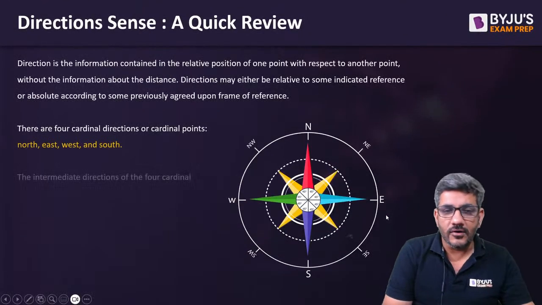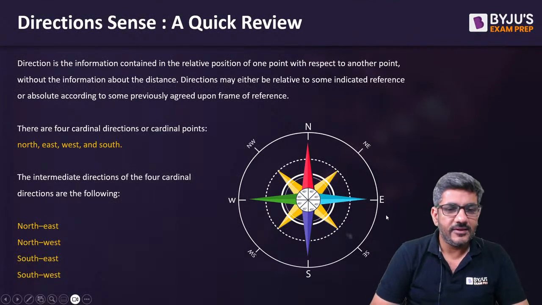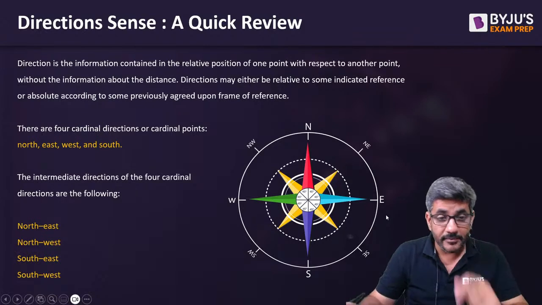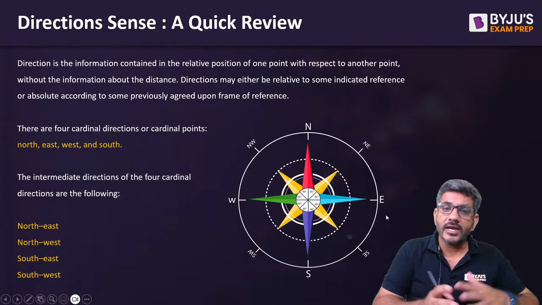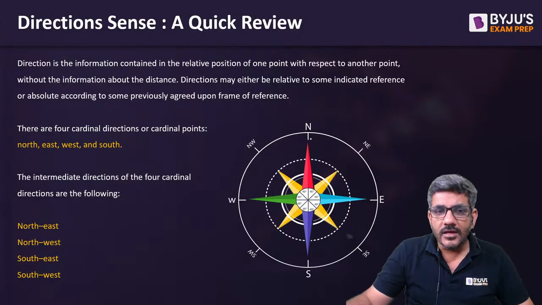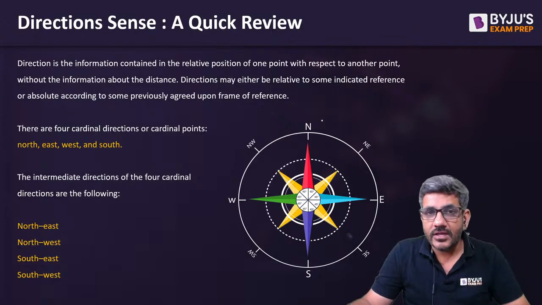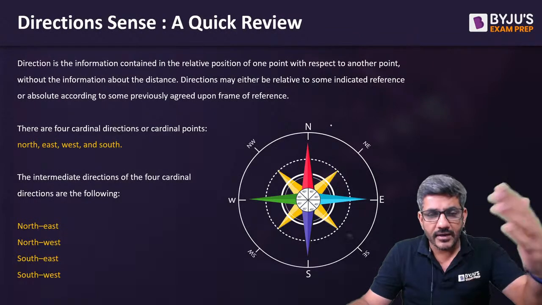Yes, let's start with today's topic. First of all, a beautiful picture regarding direction sense that you need. I think this compass kind of figure would always be there in your mind. Of course you can look at it from the perspective of India's map as well. On the upper side of the map you have the northern region, where you have Jammu and Kashmir, Punjab, Haryana and all.